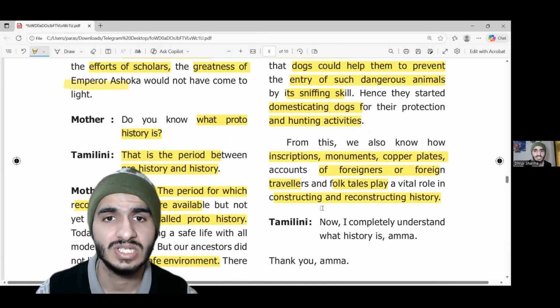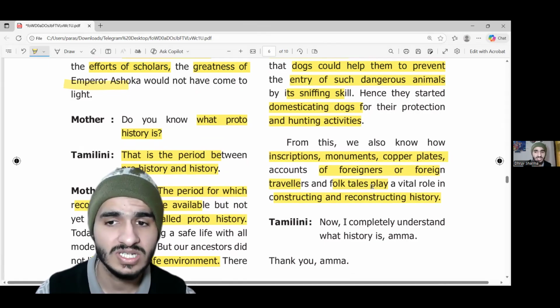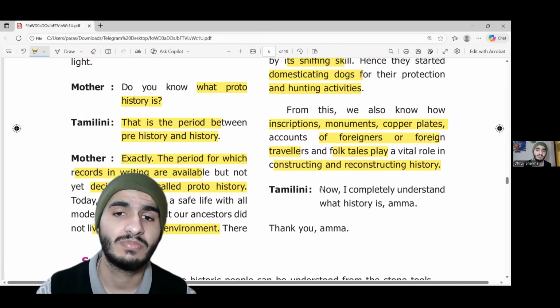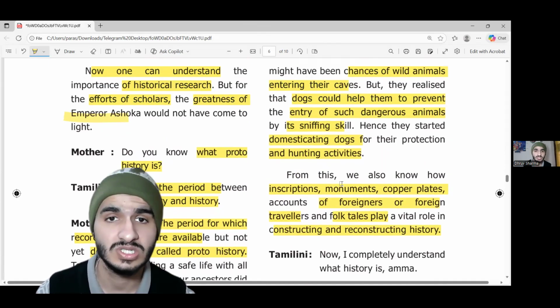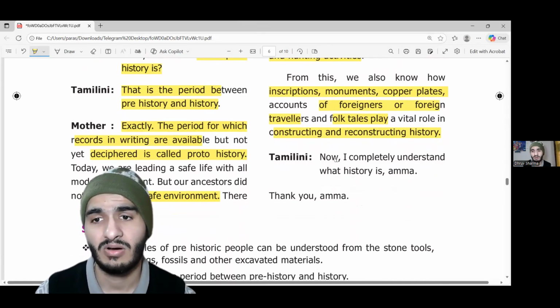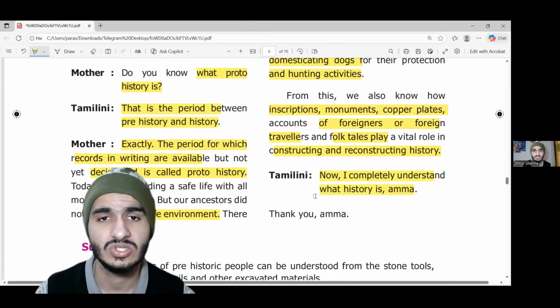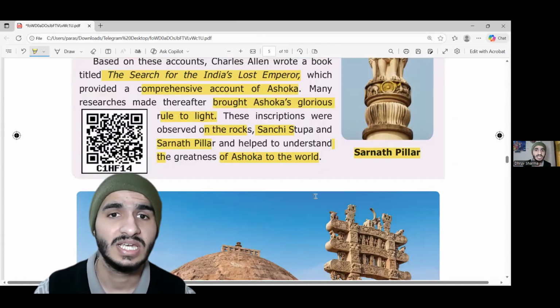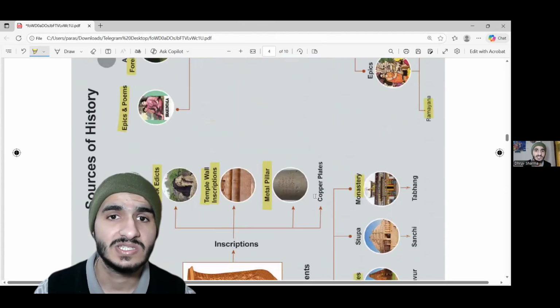So, what we learned so far in this chapter is that not just inscriptions, monuments, copper plates, or the accounts of foreign travelers, but folk tales also help us construct and reconstruct history, because history is something that we read and learn through inquiry. So Tamilni, now I completely understand what history is.